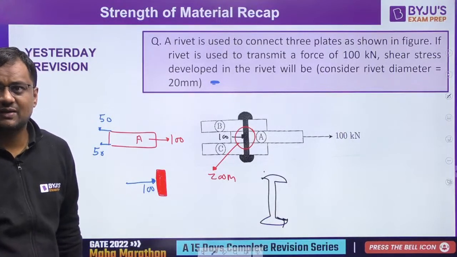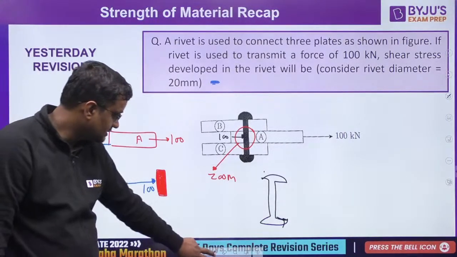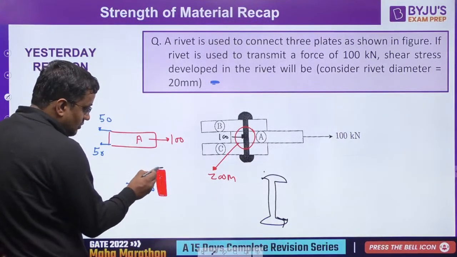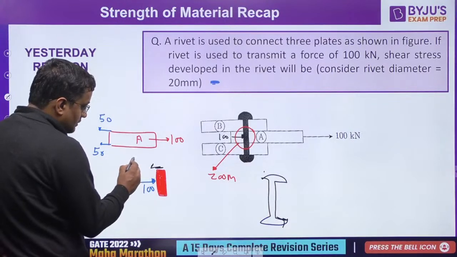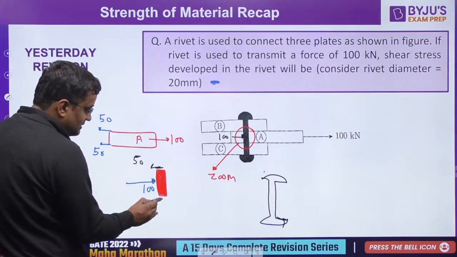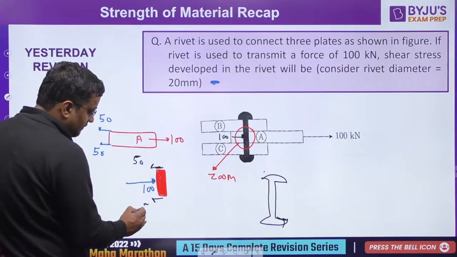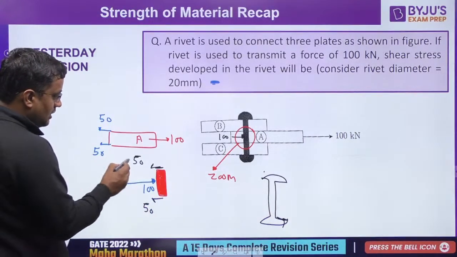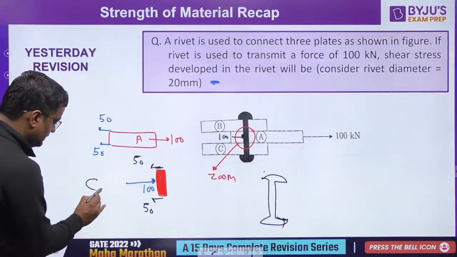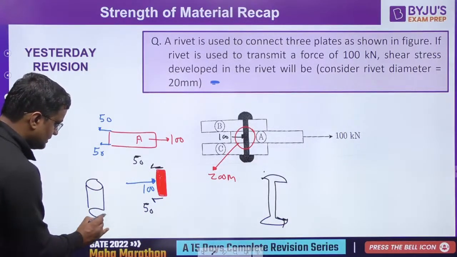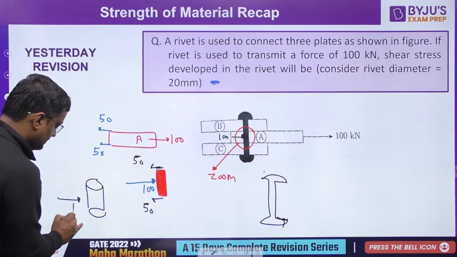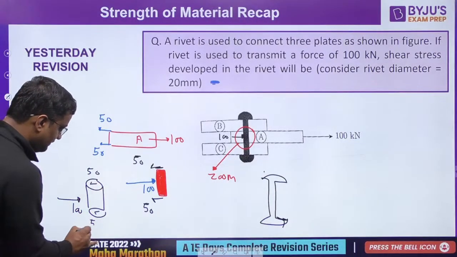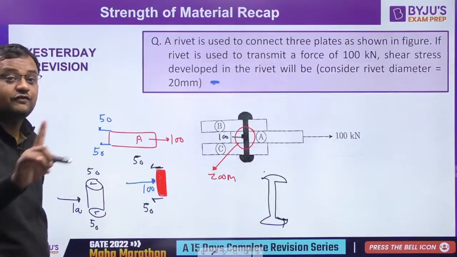Nobody is giving the answer here. Come on, friends. Since it is in equilibrium and symmetrical, so 100. So for balancing, how much is coming here? 50. It is balanced and symmetrical, so 50-50. So here the force is 50. Now here is 100 and 50 is here. So what is shear stress? Shear force is 50.